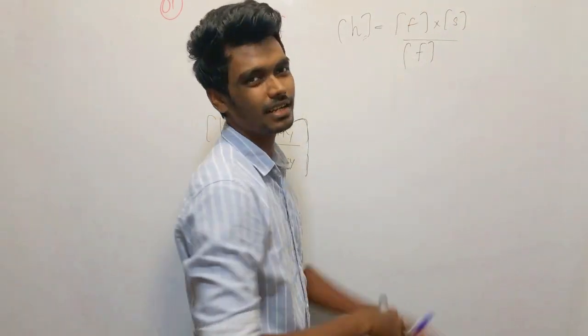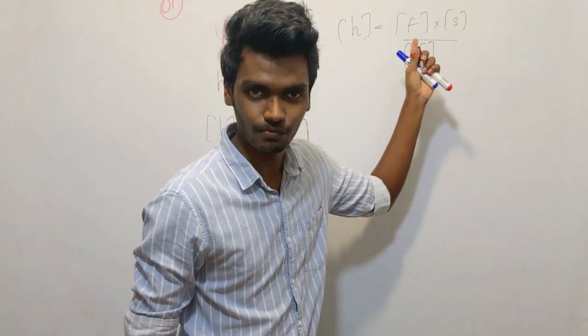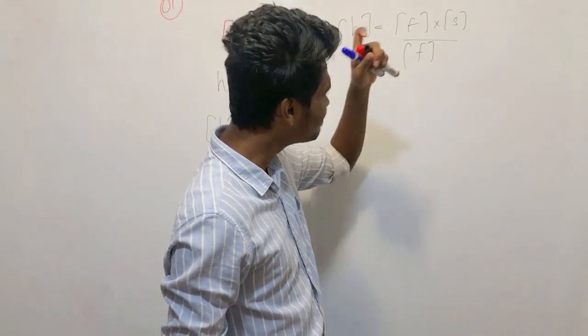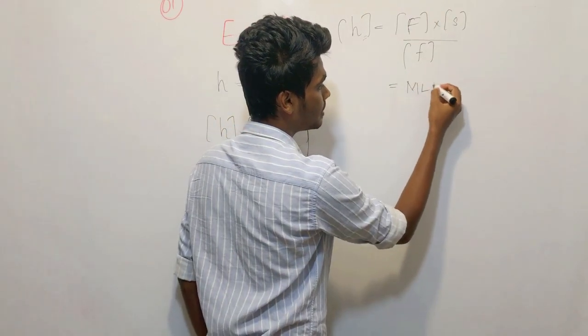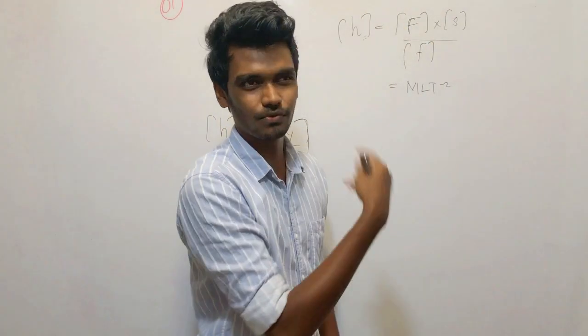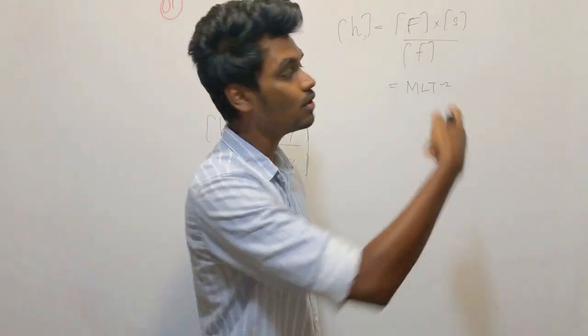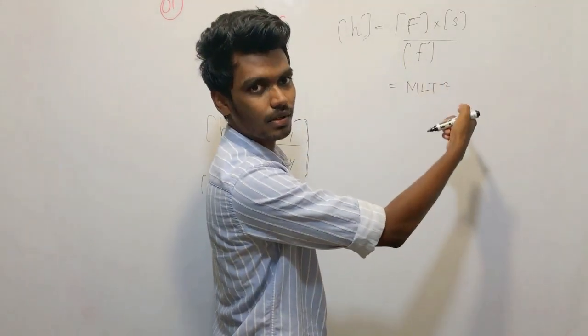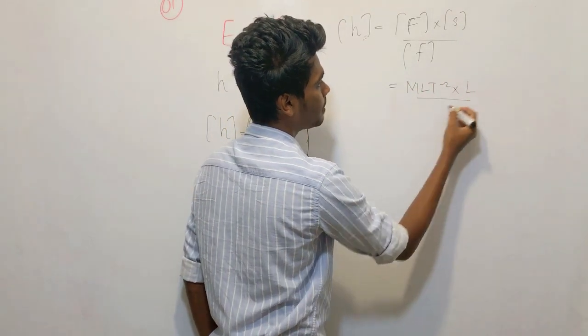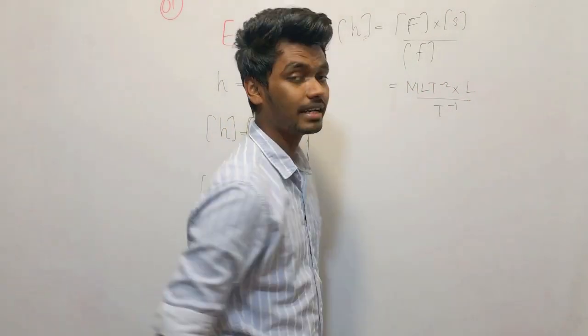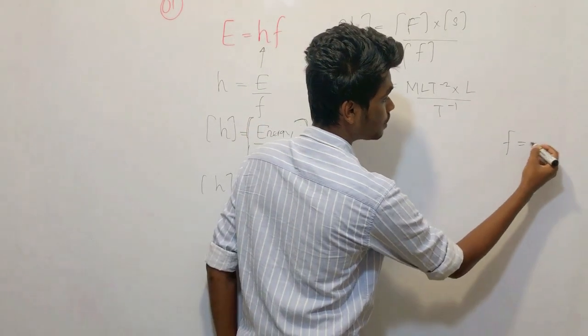You obviously need to know the dimension of force, which is M L T minus 2. If you do not know that, you can go for force equals mass into acceleration and come up with this, but I'm not going to do that. Displacement is L. Frequency is T minus 1, because frequency is 1 over time.